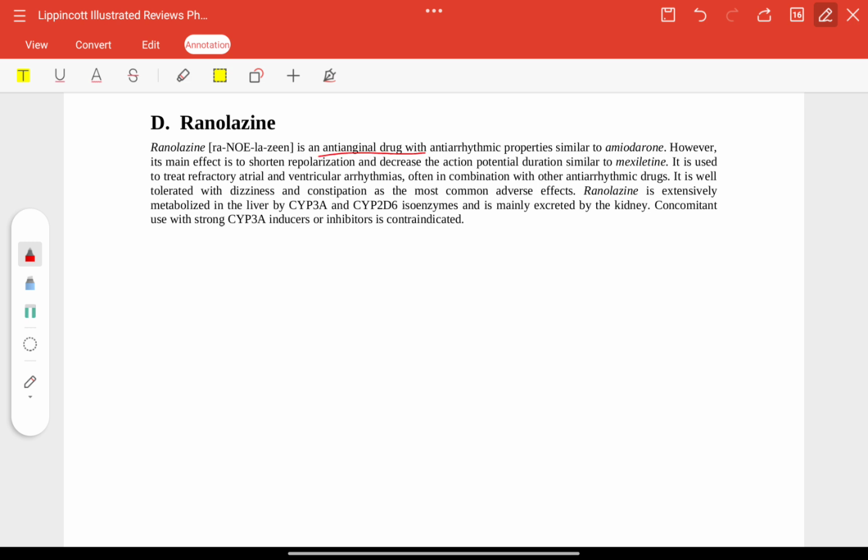Ranolazine, an anti-anginal drug, shortens repolarization and decreases the action potential duration. Extensively metabolized and well tolerated, with dizziness and constipation as the adverse effects, and metabolized by CYP3A.